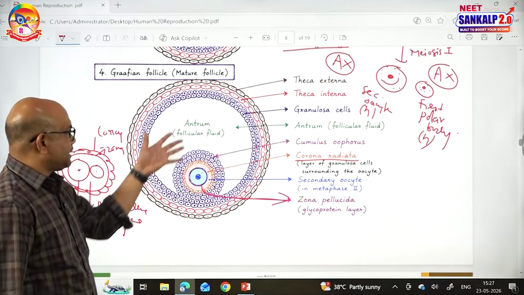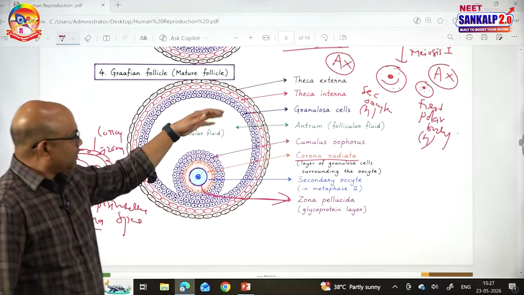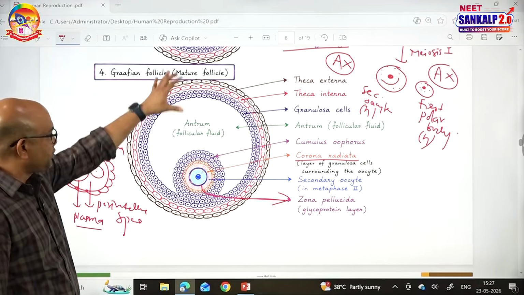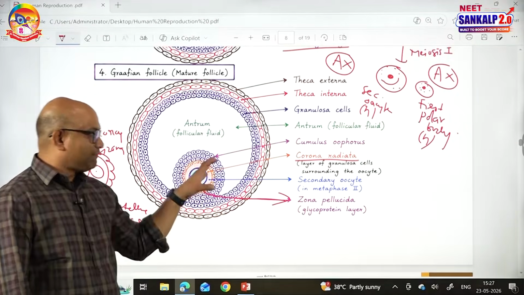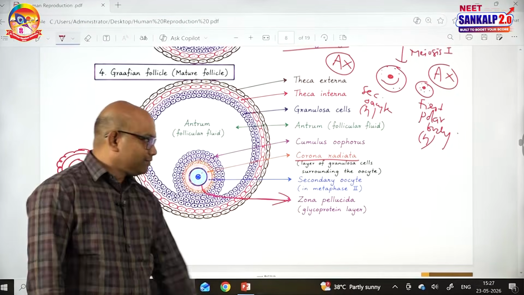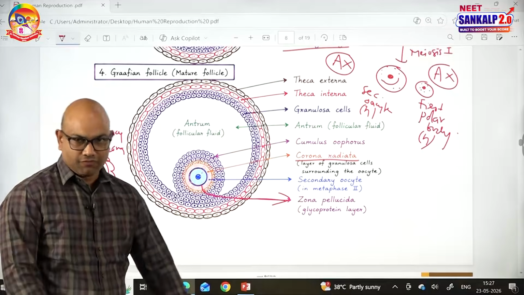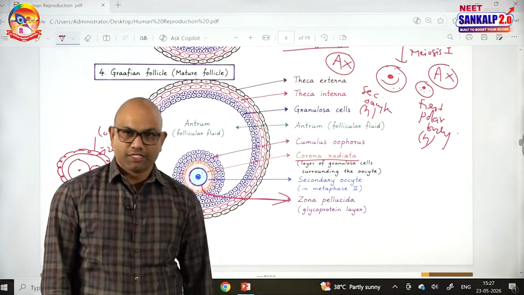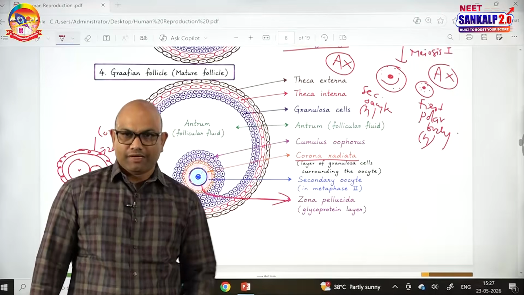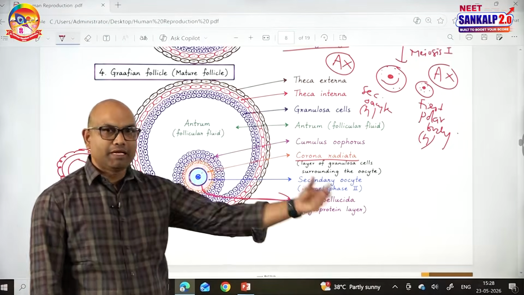And other parts remain the same, the antrum will remain the same, like tunica externa and interna, but size-wise, compared to the tertiary follicle, the Graafian follicle is larger. The Graafian follicle is also known as the mature follicle. Okay, fine. Once the mature follicle is formed, with the influence of the LH surge, the high levels of LH hormone, the Graafian follicle will be ruptured.